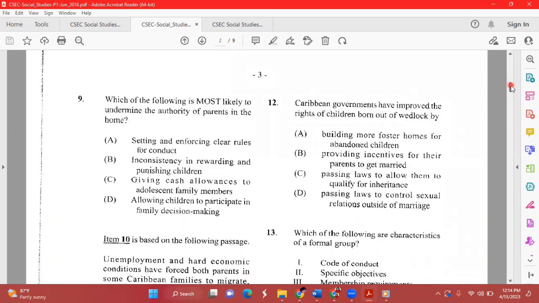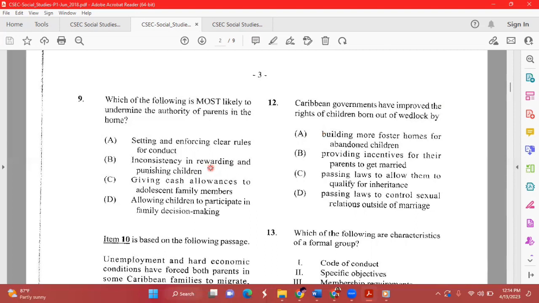All right, good. It states, which of the following is most likely to undermine the authority of parents in the home? Looking at the answers here, it is definitely B as in boy, which is inconsistency in rewarding and punishing a child. This definitely undermines the authority because the child would have done something wrong, you punish them today, and then tomorrow that child does the same thing and you allow them to get away with it.